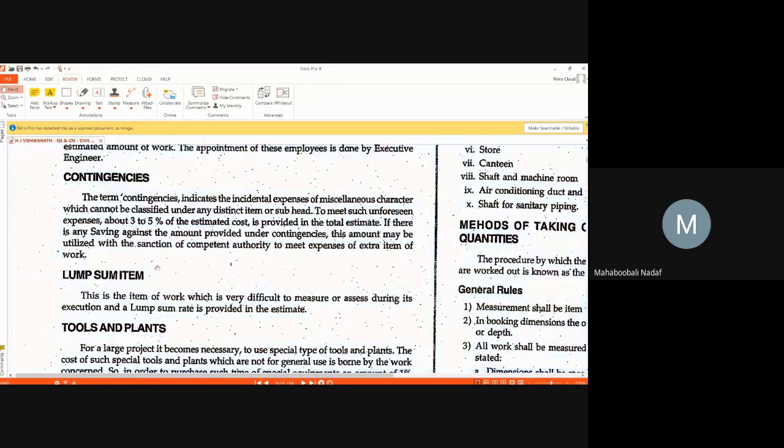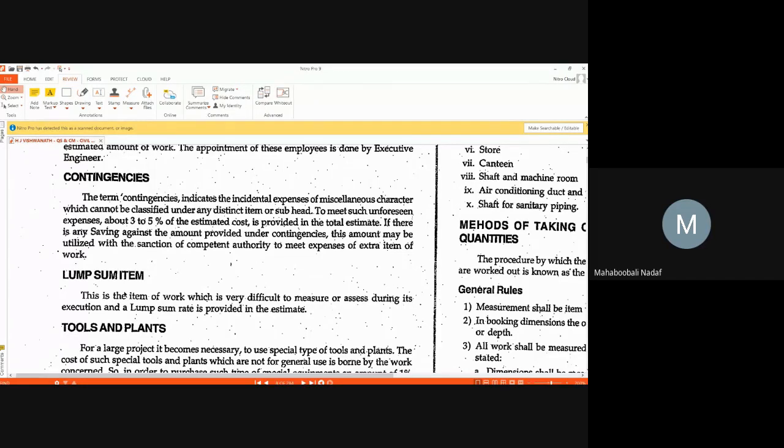Now, what do you mean by a lump sum item? We have seen the bill of quantities and its units of measurement. But lump sum items cannot be measured. They have to be paid as a lump sum itself.